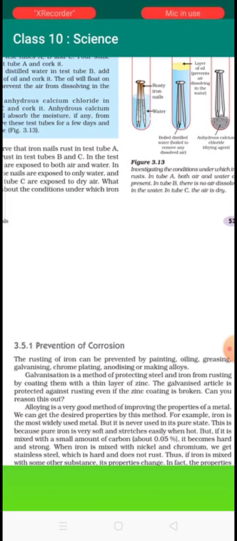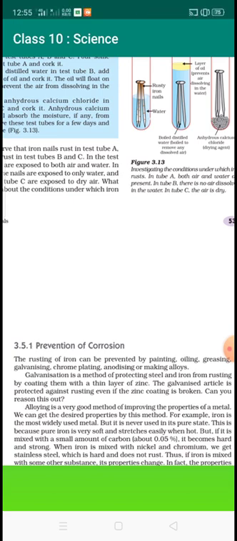A zinc article is protected against rusting even if the zinc coating is broken. That means if we have done galvanization, zinc reacts with the air and water vapors to form zinc oxide. Once zinc oxide is formed, no further corrosion takes place. Thereby, the article is protected by galvanization.